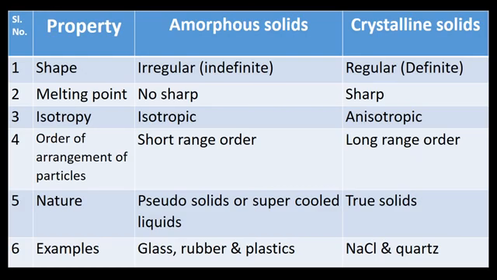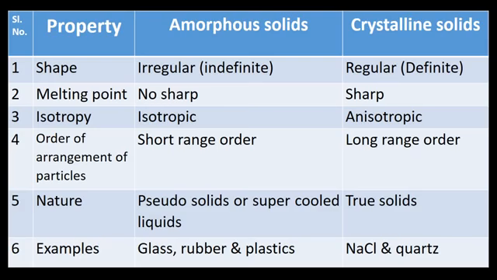With respect to isotropy, amorphous solids are isotropic in nature. Crystalline solids are anisotropic in nature. With respect to order of arrangement of particles, amorphous solids have short range order. That means particles are arranged over a short distance, whereas crystalline solids have long range order.